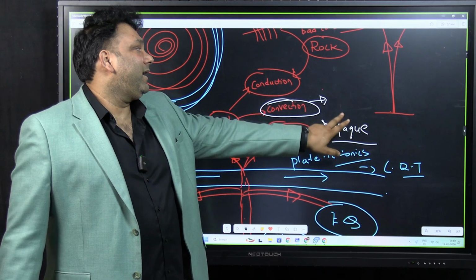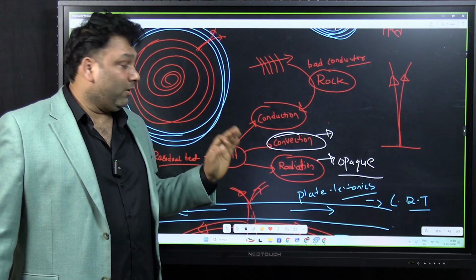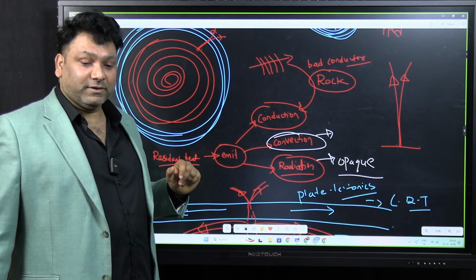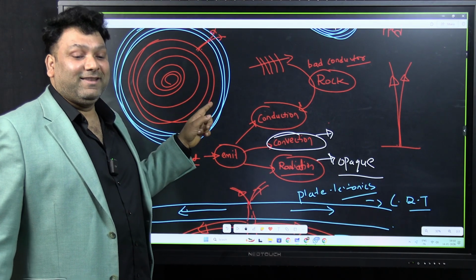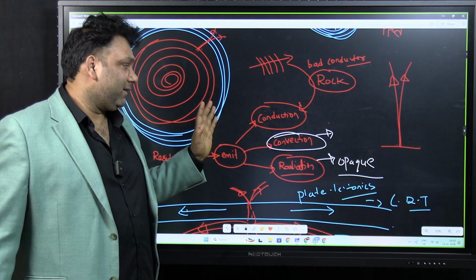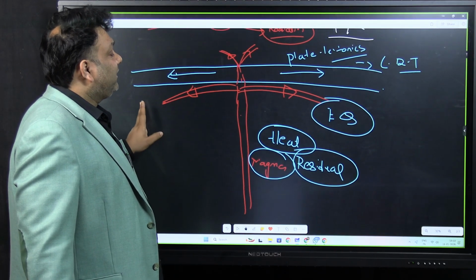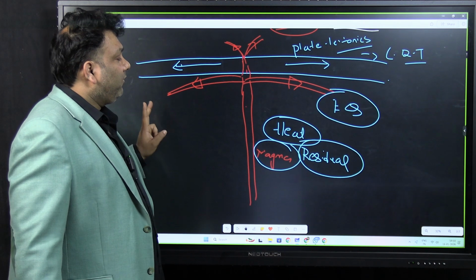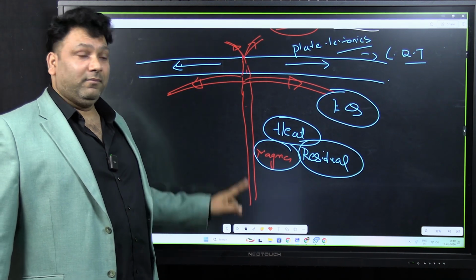Rock is a very bad conductor of heat. That's why conduction is not an effective way of releasing the heat outside. And radiation, because the earth is opaque, it's not transparent. And convection is a very effective way of heat transfer. The convection means the molten rocks which are there inside, they'll be coming out in the form of volcanism.